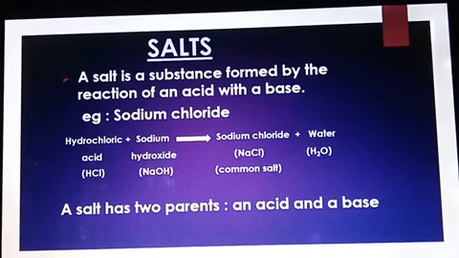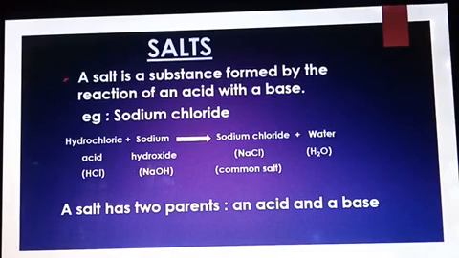So, the name of a salt consists of two parts. The first part of the salt's name is derived from the name of the base, and the second part of the salt's name is derived from the name of the acid.